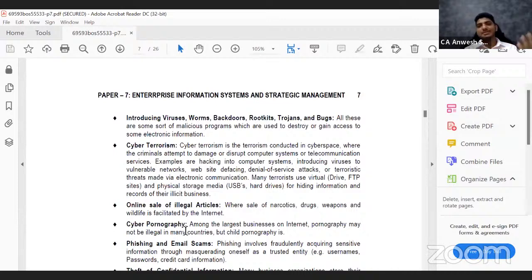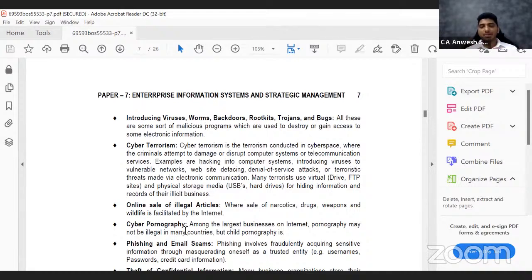And the next offense is introducing viruses, worms, backdoors, rootkits, trojans, and bugs. Normally, how it works is you receive an email saying download this attachment, or maybe you don't want to pay for a software, so you are looking for a cracked version of it or a free version of a software. When you download it, a virus gets installed. So this is also an offense that you can do with the help of computers.